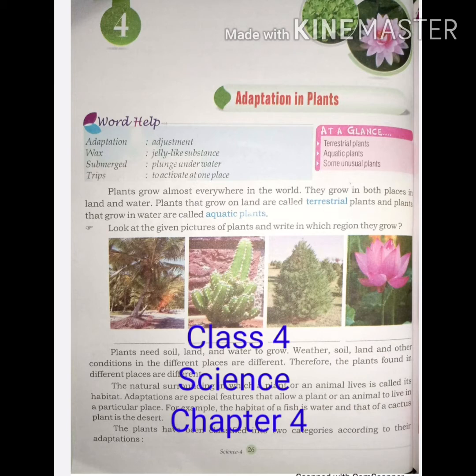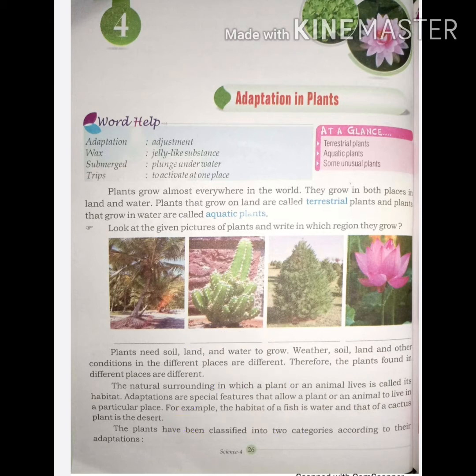You know, plants are found or grow everywhere in the world. They grow in both places, in land and in water. On the basis of their growing place, plants are of two types: terrestrial plants and aquatic plants. Listen, terrestrial plants. Plants that grow on land are called terrestrial plants, for example, neem, mango, peepal, etc. Aquatic plants. The plants that grow in water are called aquatic plants, for example, lotus, hydrilla.